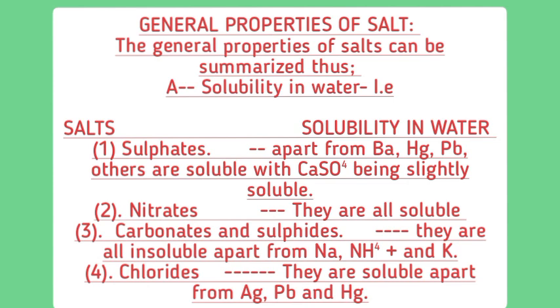So now let's go for the general properties of salt. The general properties of salts can be summarized thus: A, soluble in water, for example. So look at the salt and solubility in water. Salts are sulfates, nitrates, carbonates, and chlorides.